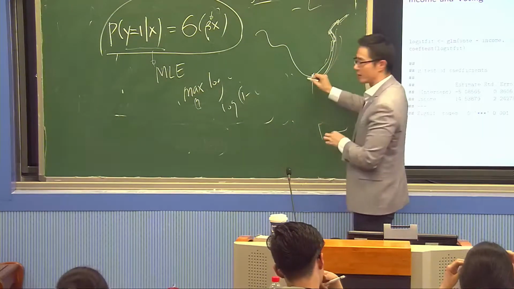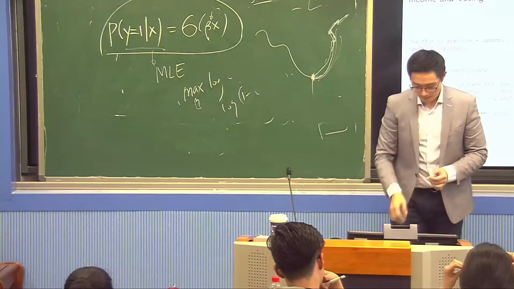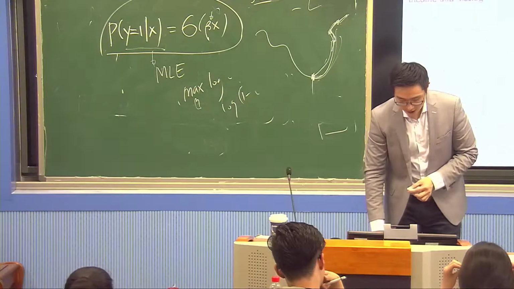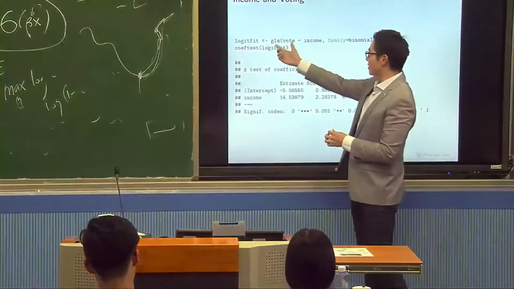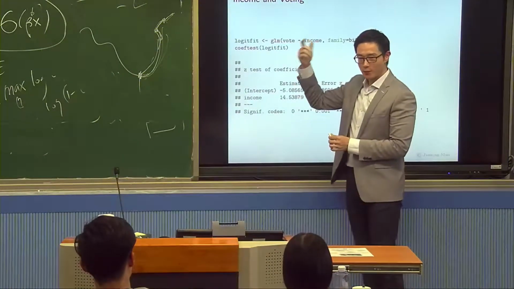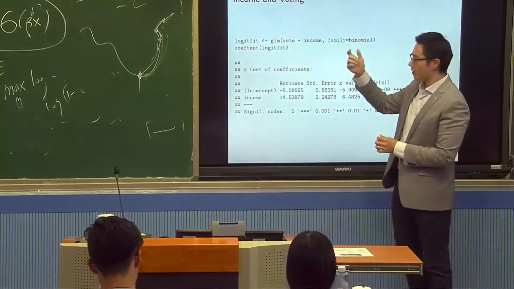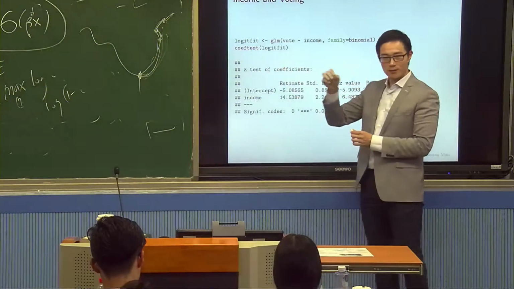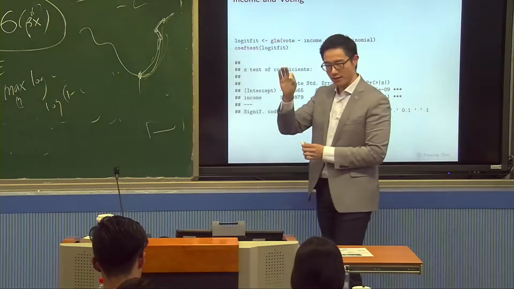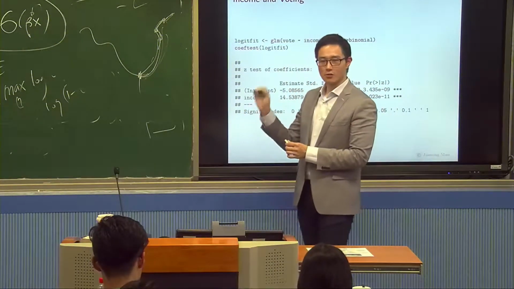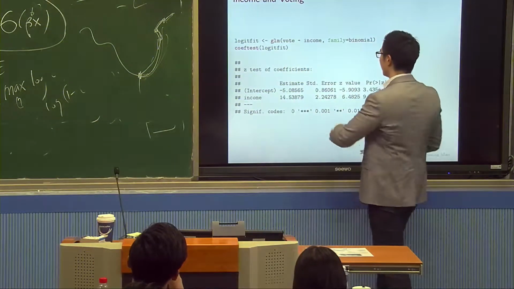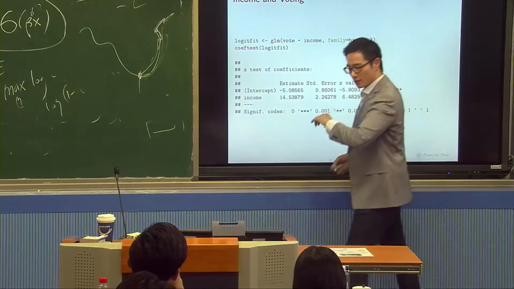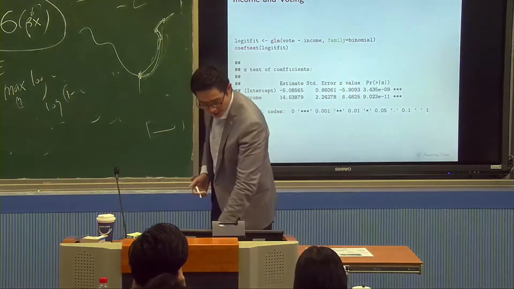Now in reality, you can use R. In R, you have the GLM function that helps you do logistic regression. Why is it called GLM? Remember that least squares is LM in R. In logistic regression, it's called GLM. Why? We will talk about it. But anyway, you can just do logistic regression on the same data, the same voting data.